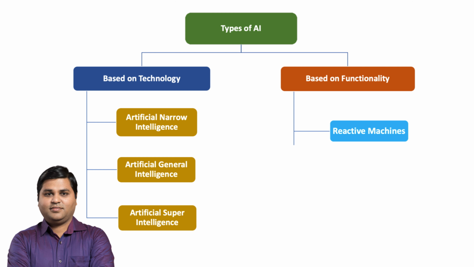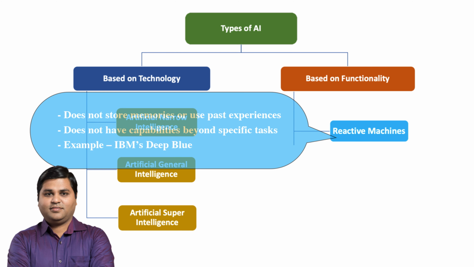First, we have reactive machines. These are the most basic form of AI, which only make decisions based on what's happening right now. They don't remember things from the past or use previous experiences to guide their decisions. The first type of AI based on functionality is called reactive machines. They work by looking at what is happening around them and reacting to it. They can't remember anything from the past or plan for the future. They only do what they were programmed to do. One example is Deep Blue, a computer made by IBM that beat a world chess champion.